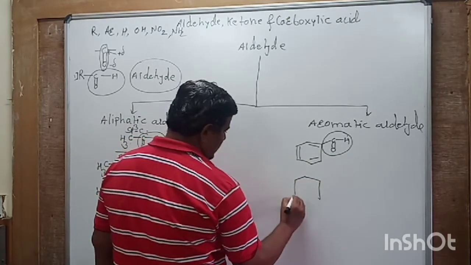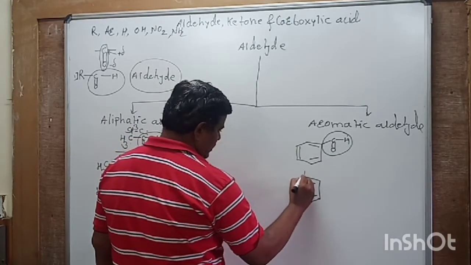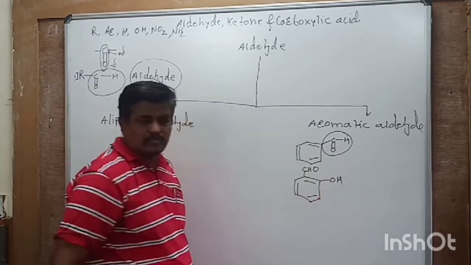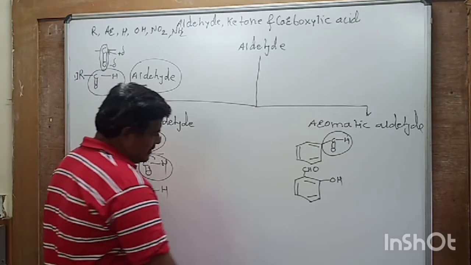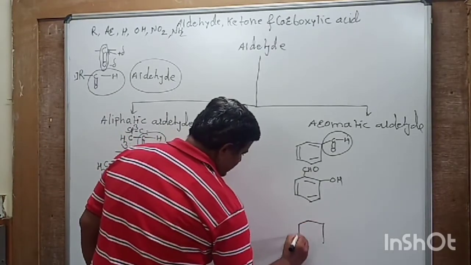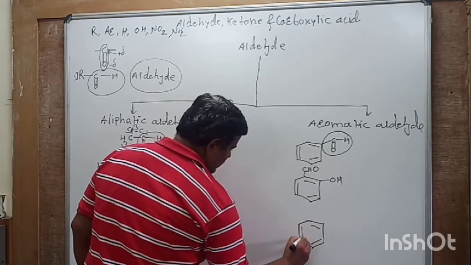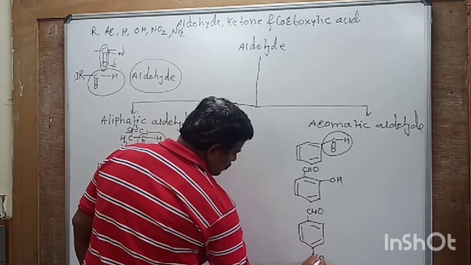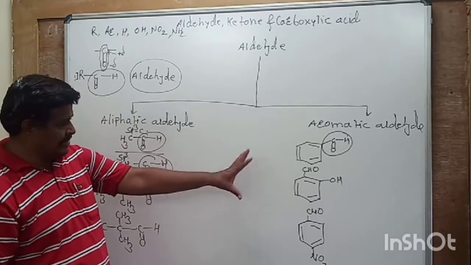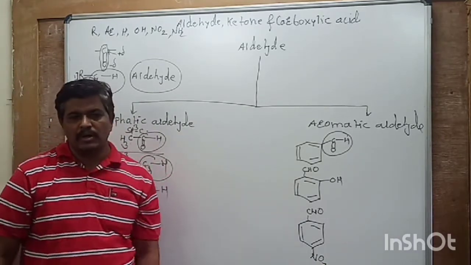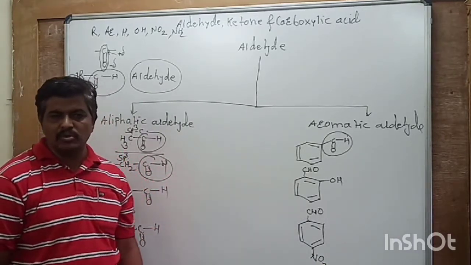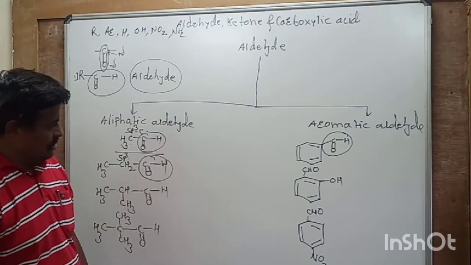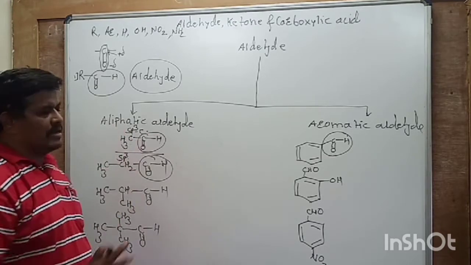We can consider another example where this is CHO, then OH. So this is again aromatic aldehyde. We can write another example, CHO, then NO2. We can write any example in which this CHO group or aldehydic group is directly bonded to aromatic carbon. So this is about how these aldehydes are classified.